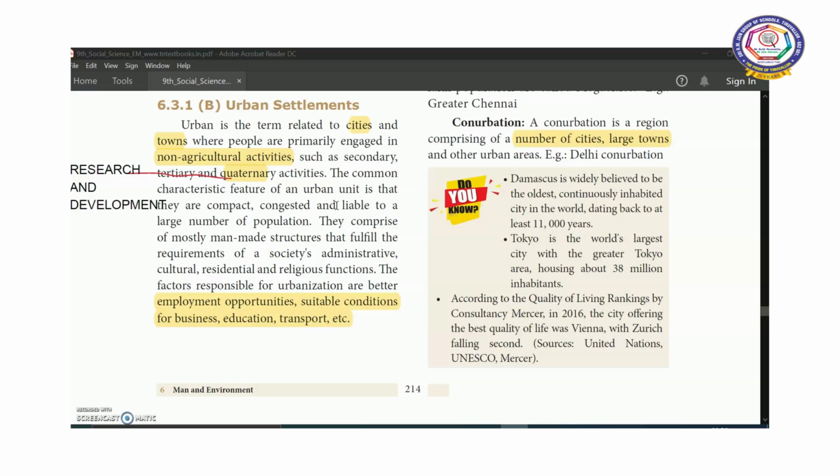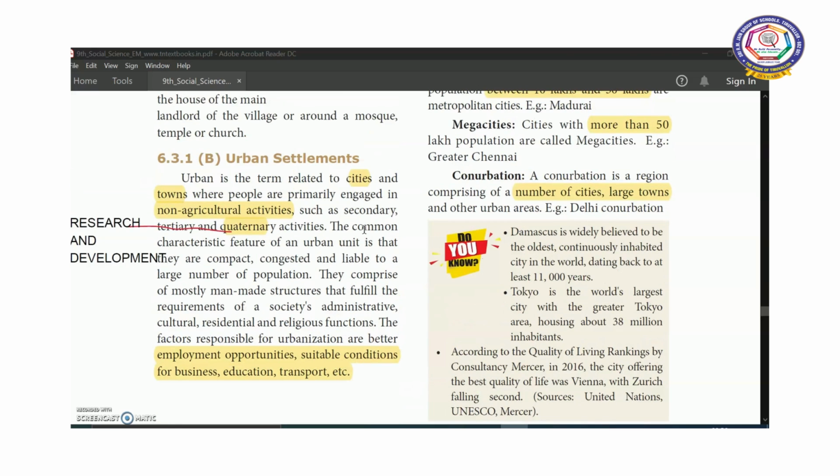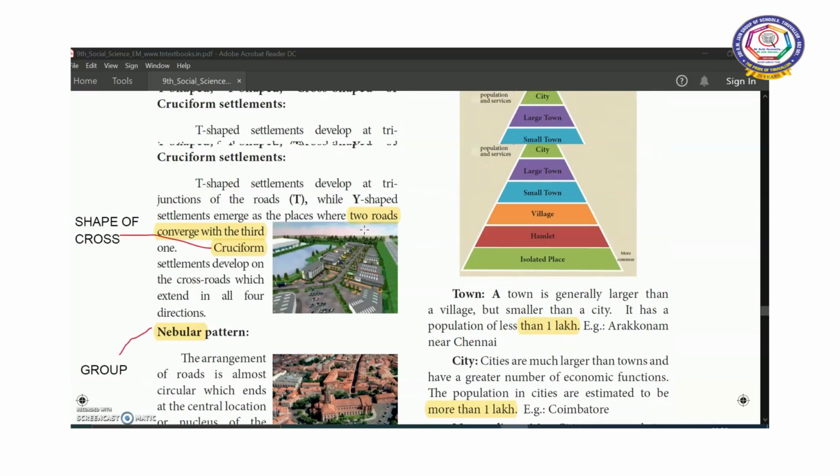Only man-made structures, constructed for the requirements of a society, for administration, for cultural, for residential purposes and also religious functions. The factors responsible for urbanization are that employment opportunities will be better in urban areas, conditions will be suitable for business, and education and transport facilities will be available in urban areas.